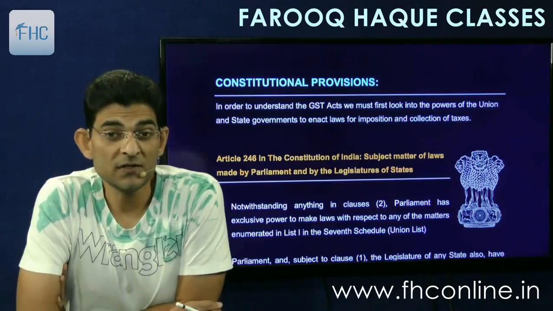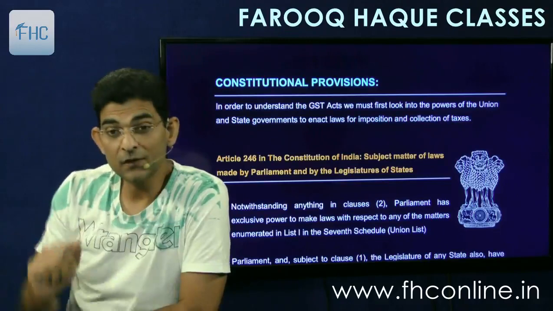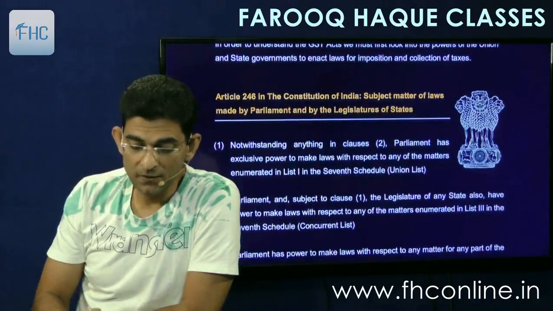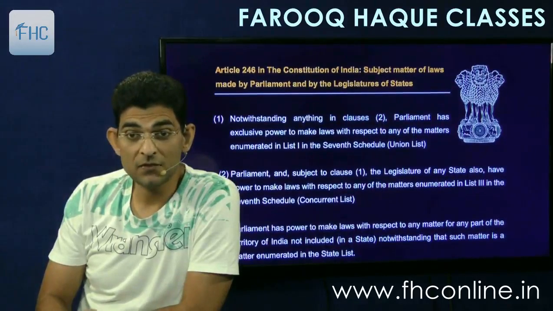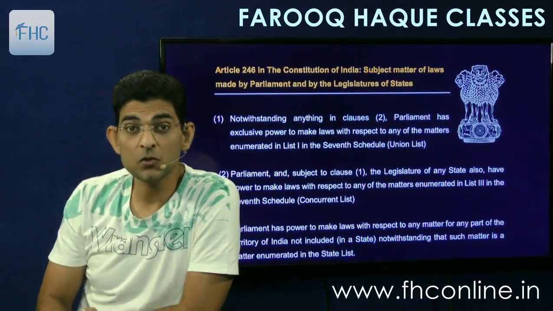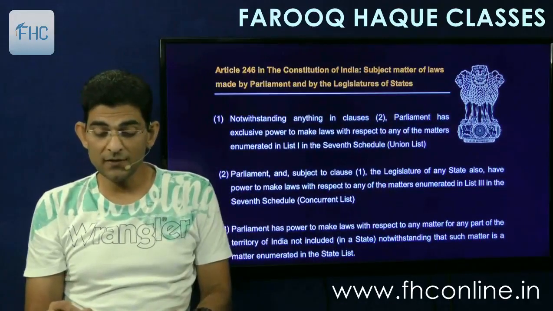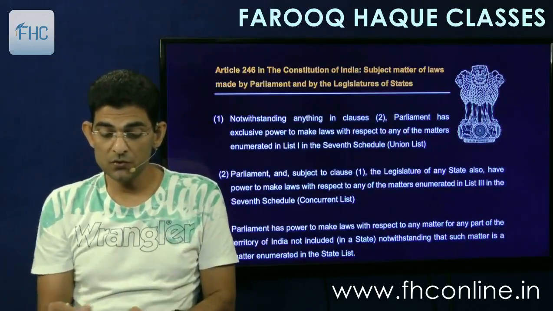Okay guys, now let's see the constitutional provisions. So starting with Article 246 of the Constitution: subject matter of laws made by Parliament and by the legislatures of states. Which laws can be made by the Parliament and which laws can be made by the state legislatures. So it says, notwithstanding anything contained in Clause 2, Parliament has exclusive powers to make laws